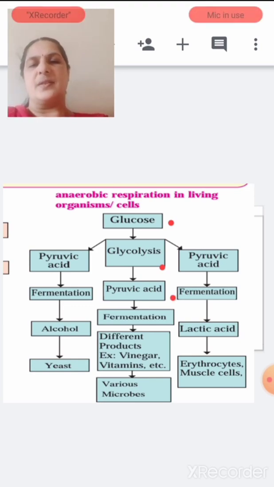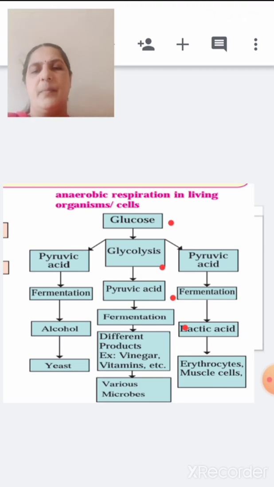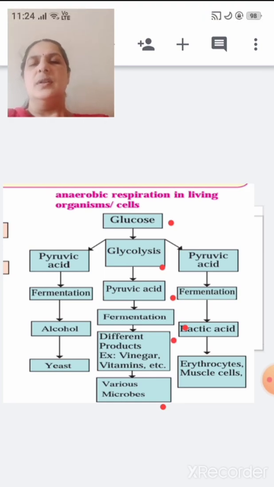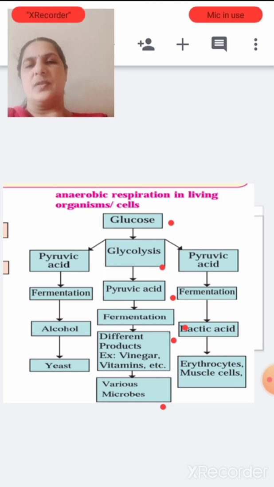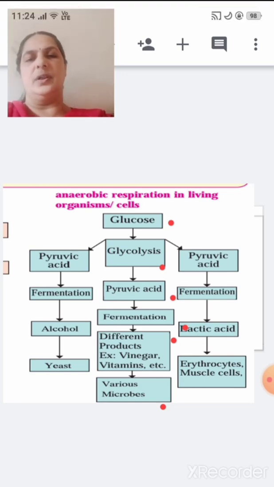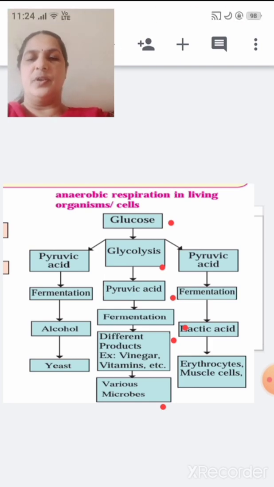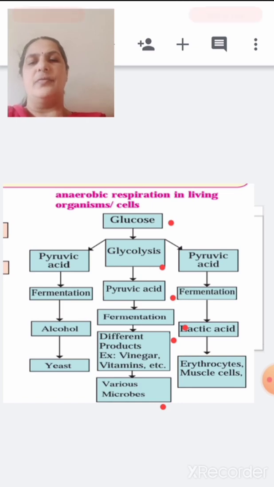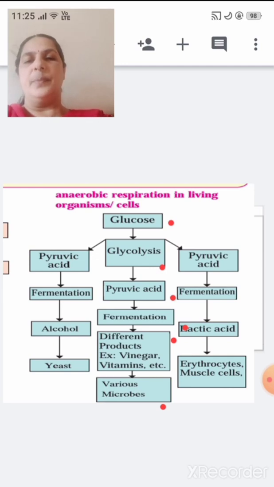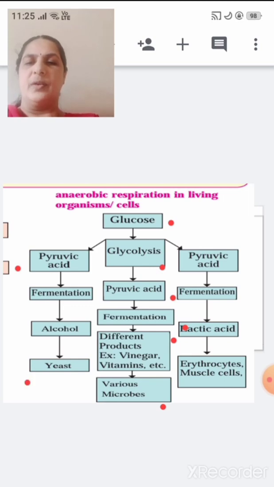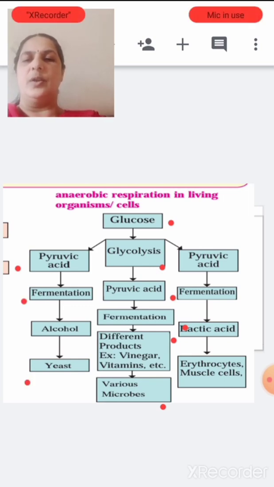This pyruvic acid undergoes fermentation by various microbes, and you will get different products like vinegar, vitamins, etc. And the same pyruvic acid, you can see here, in yeast undergoes fermentation, and you will get alcohol.